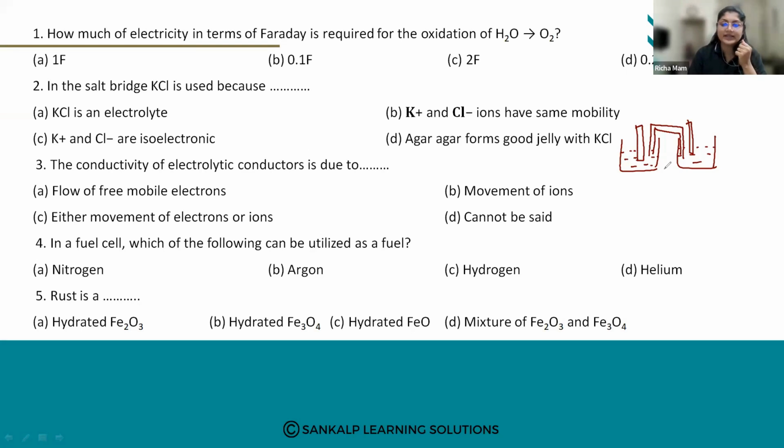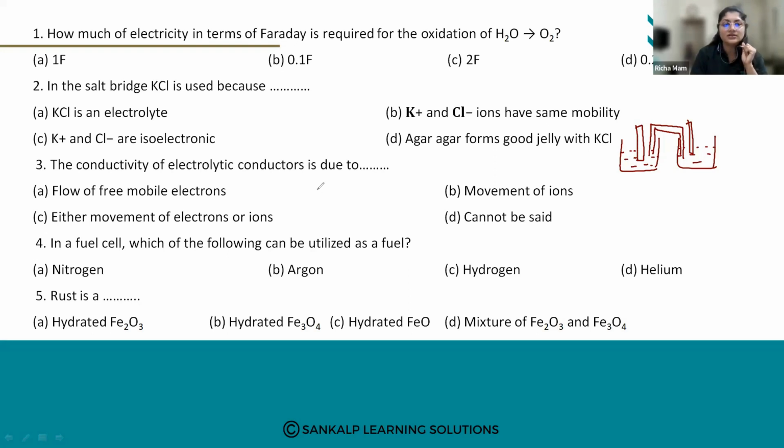Okay, so what is the electrolyte? The electrolytes are inert in nature. Inert means what? They do not react. They do not take part in chemical reaction. Chemical reaction means it undergoes a redox reaction, right? So here a redox reaction takes place. One side oxidation takes place, one side reduction takes place. So electrolytes do not participate in the reaction.